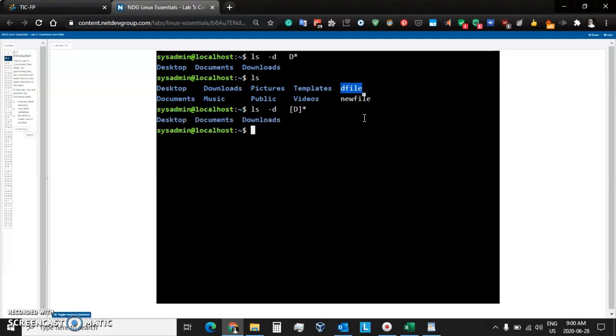We get documents, desktops, downloads, but we could put small d in there as well. So it's going to search for either one, either big D or small d. So let's press enter, and there you go. Now you have everything listed for you that begins with the letter D.